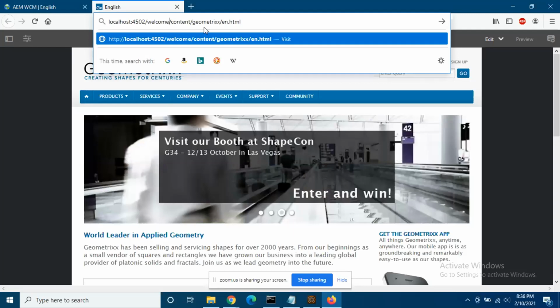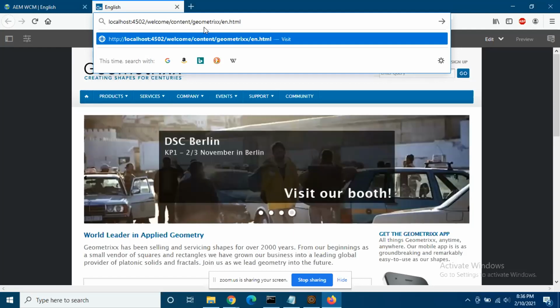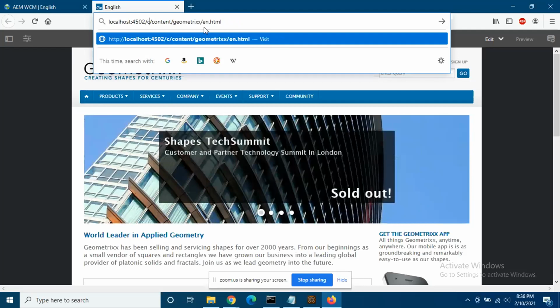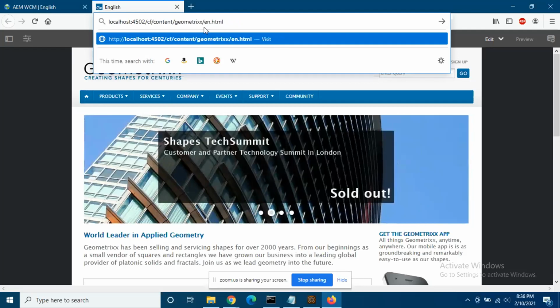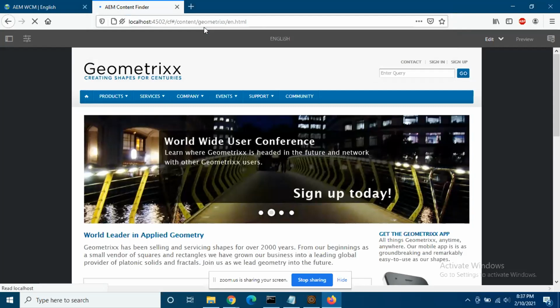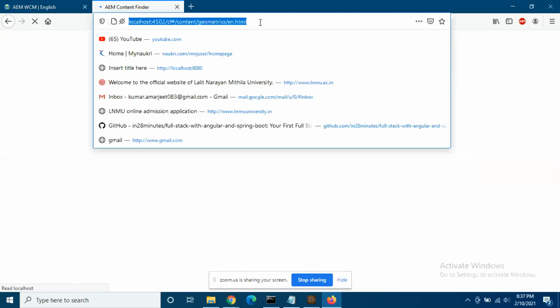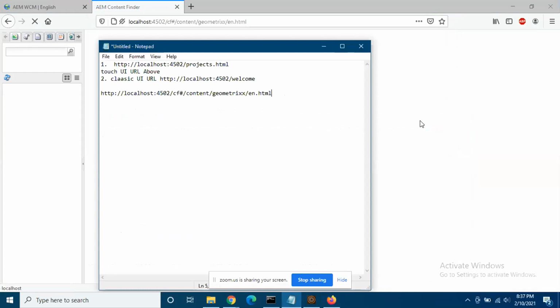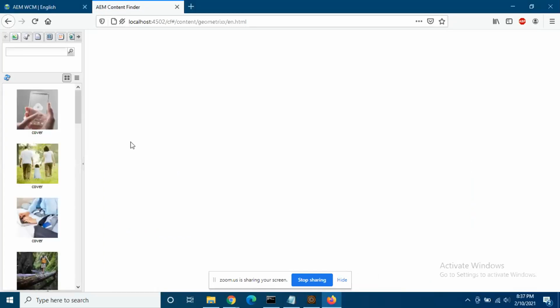So now, not welcome. We are in the editing interface. So instead of editor.html, you have to type C for cup, F for flower, and hash, CF hash, and then press enter. Now you are in the classic interface of the web content management or the editing. Let the page load.